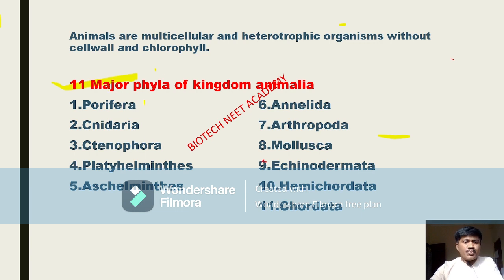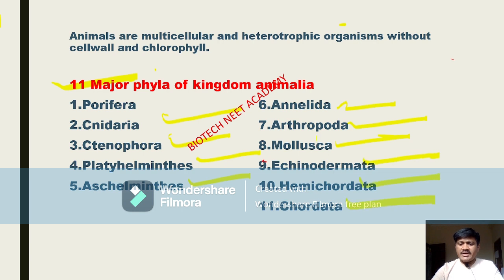The first one is Porifera, next is Cnidaria, third is Ctenophora, fourth is Platyhelminthes, fifth is Aschelminthes, sixth is Annelida, seventh is Arthropoda, eighth is Mollusca, then Echinodermata, Hemichordata and Chordata.